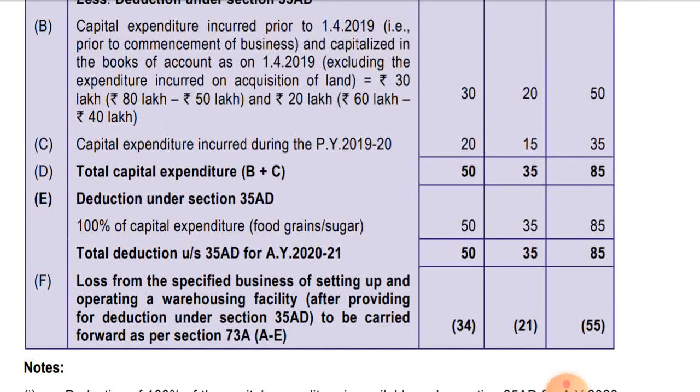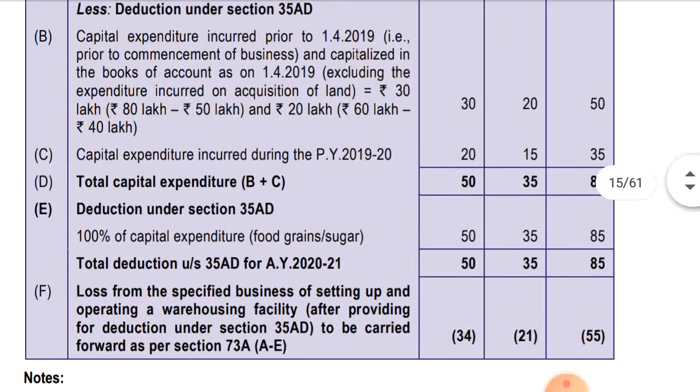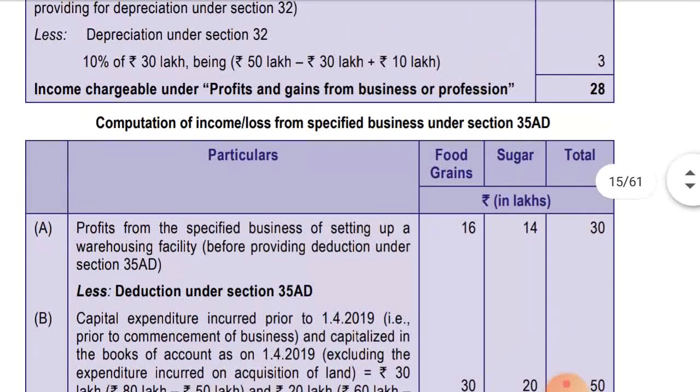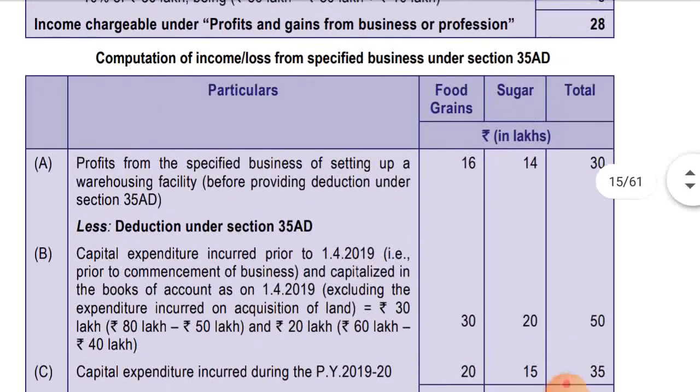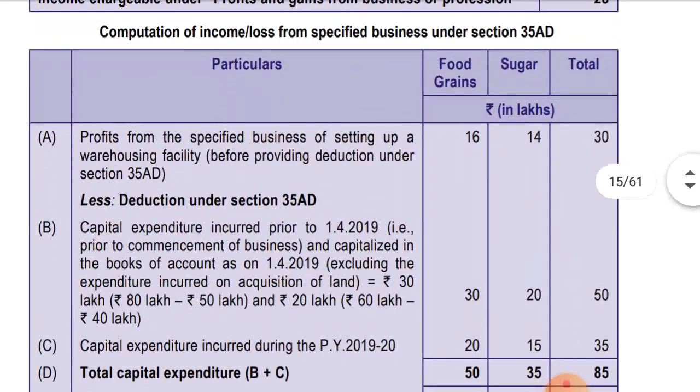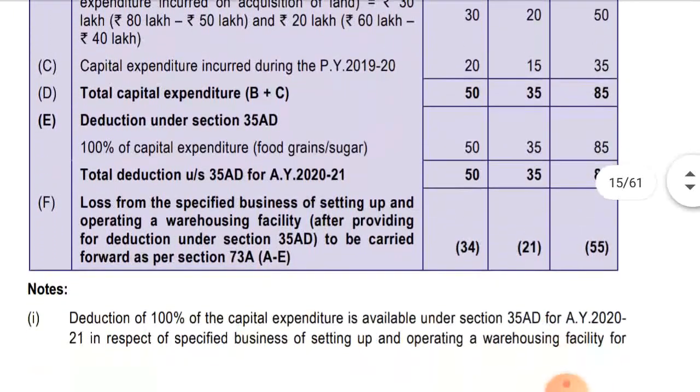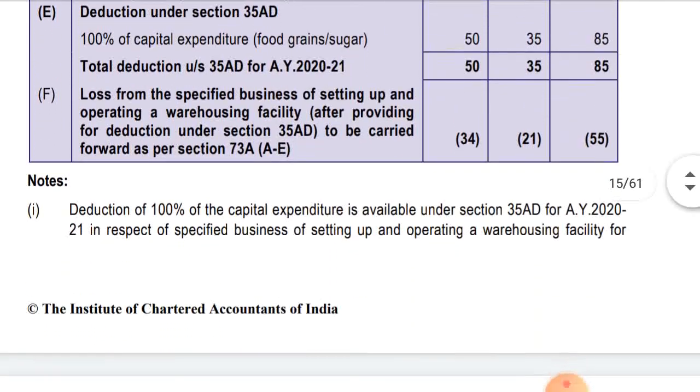So this loss cannot be adjusted against the gain that was in respect of non-specified business, that is 28 lakhs, because that is a non-specified business and these two businesses are specified businesses. So we cannot adjust this loss against that non-specified business. Okay, this loss will be carried forward indefinitely because there is no time limit. In respect of section 35AD business loss, you can carry forward the loss for an indefinite period. Okay, let's see the notes.